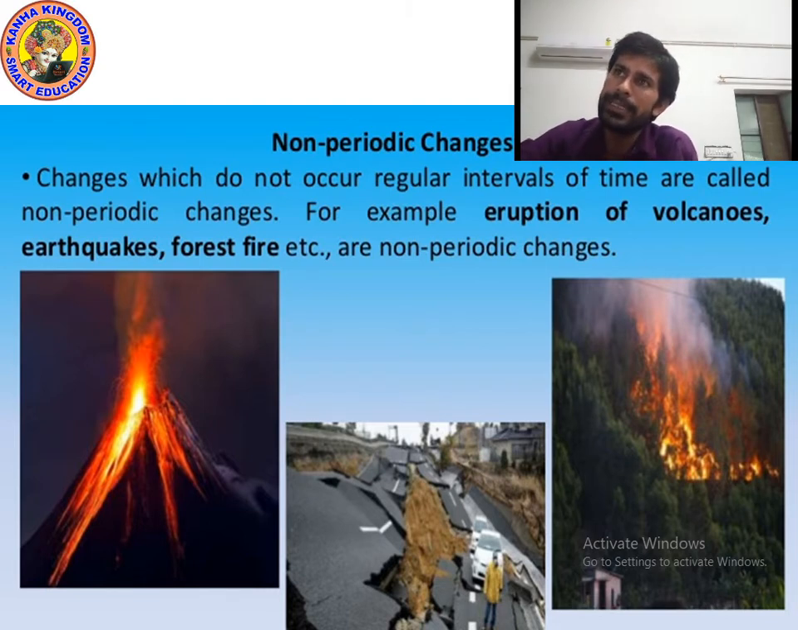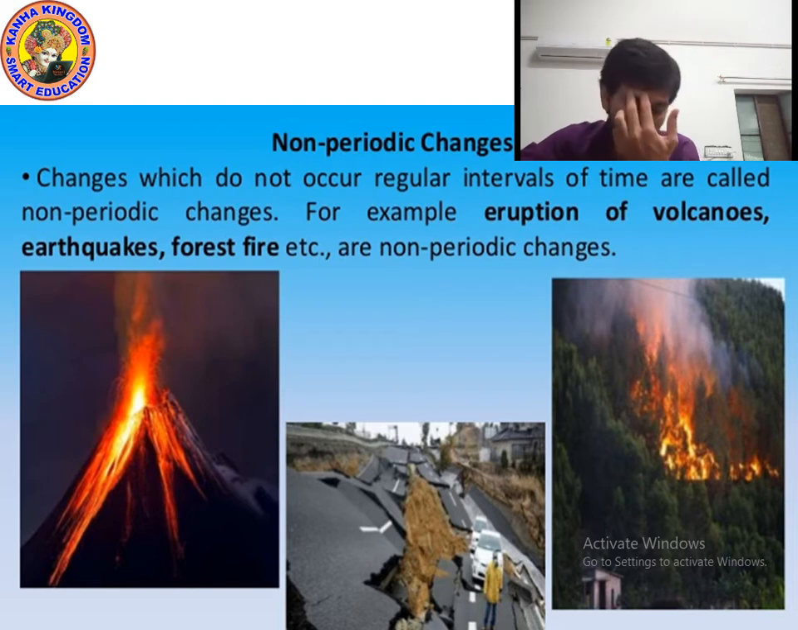For example, eruption of volcano, earthquake, forest fire. All these are examples of non-periodic changes. Look at the first picture, kids. You can see the volcano coming out. At many places volcanoes erupt, but it does not happen at the same place always, or after every hour. It happens randomly, so it is an example of non-periodic changes.